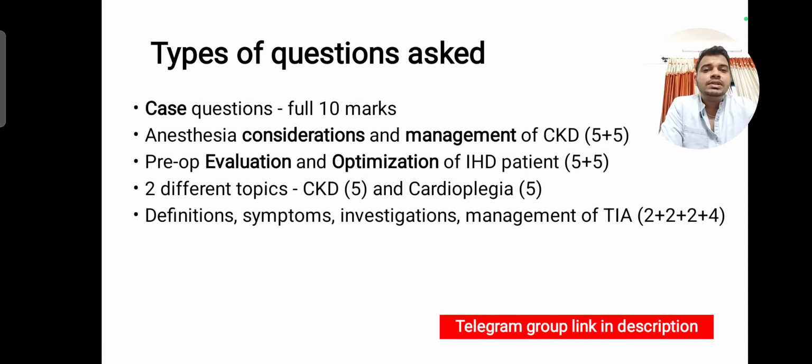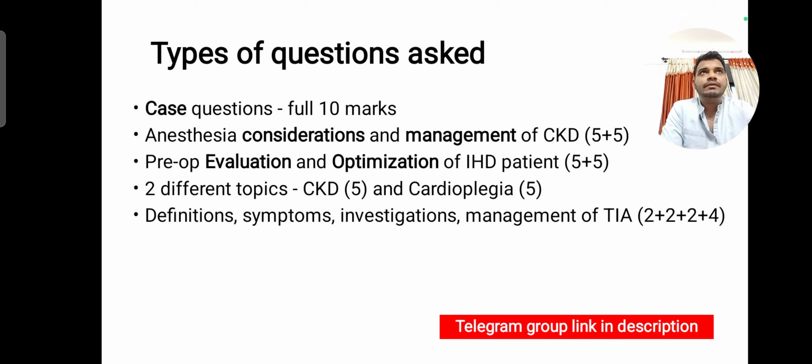For case questions of full 10 marks, you will write it as introduction, preoperative part, intraoperative part and postoperative part, and then conclusion. That I have discussed in the upcoming slides, you can see. And anesthesia considerations and management will be like 5 plus 5 marks. For anesthesia considerations, you will have to write the important considerations for that case that they have asked.